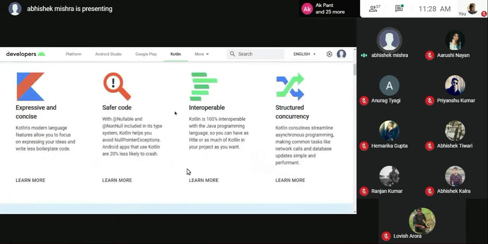So basically, these are the basic benefits of using Kotlin. It is a concise language. Simply put, for those of you who know Java, it is the functionality of Java with the syntax of Python. Very simple thing. I've been writing code in Kotlin for a while now, and I'm pretty sure about it.